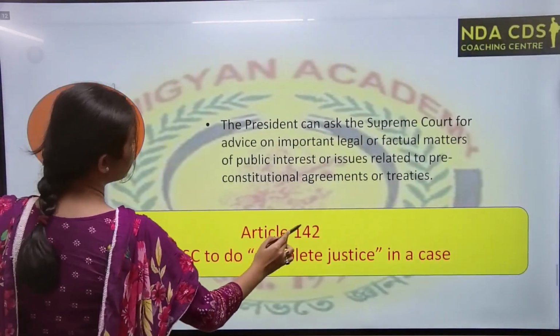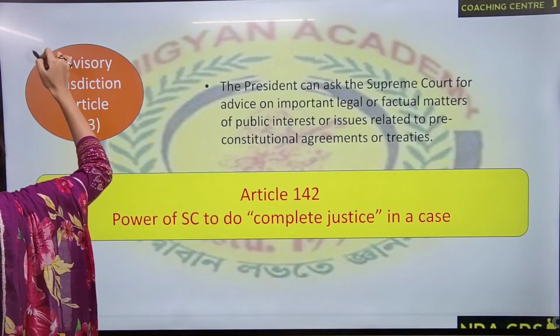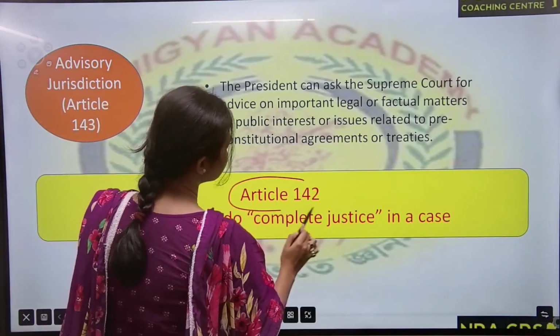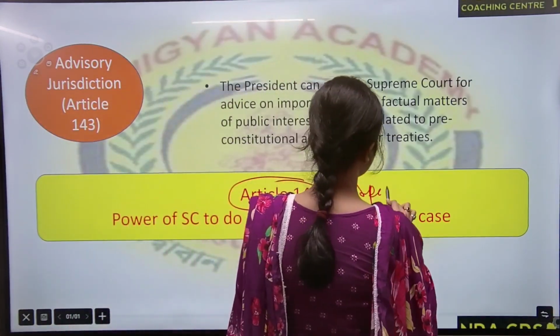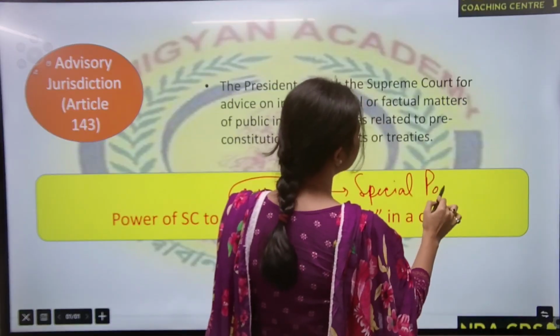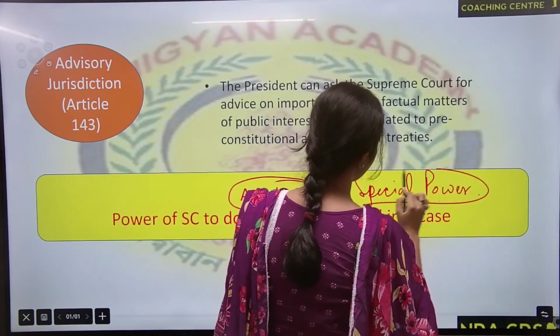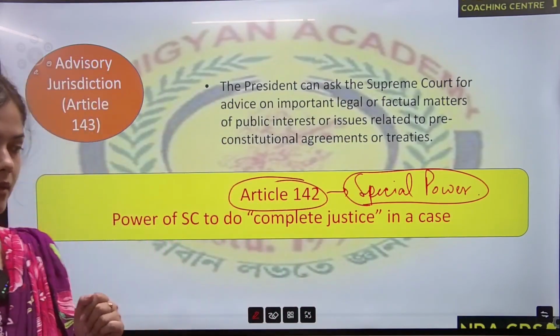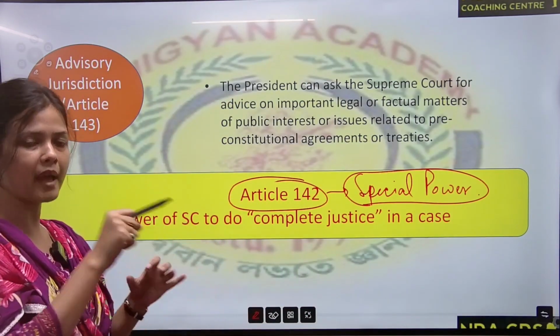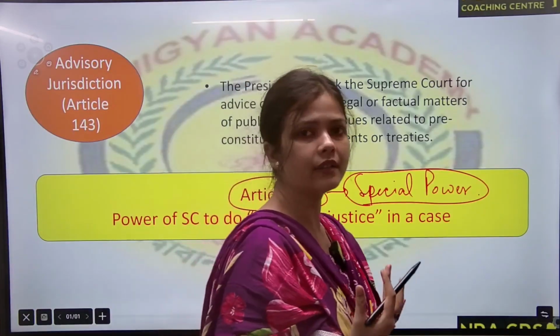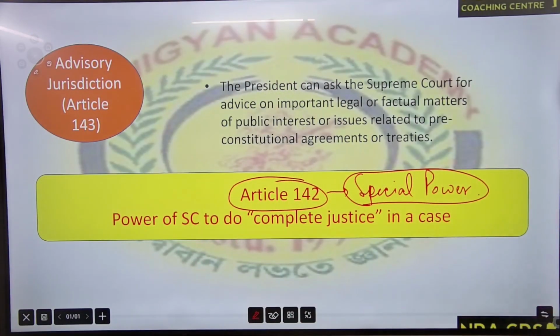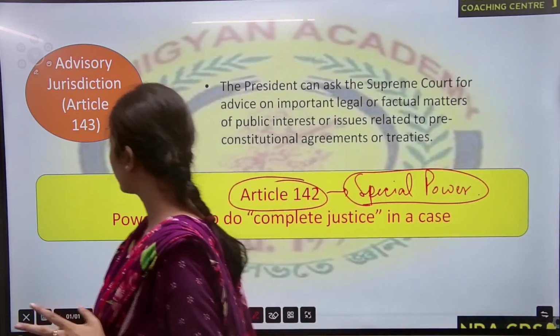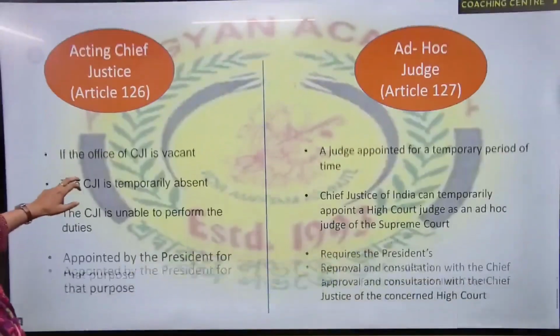Then Article 142. Article 142 says the president has a special power that the president can take any action, executive action, in order to do complete justice. So the president can take up a matter on their own, and if they feel that their interference or action is required to solve such cases, the president can do that using Article 142. Okay, got the point?